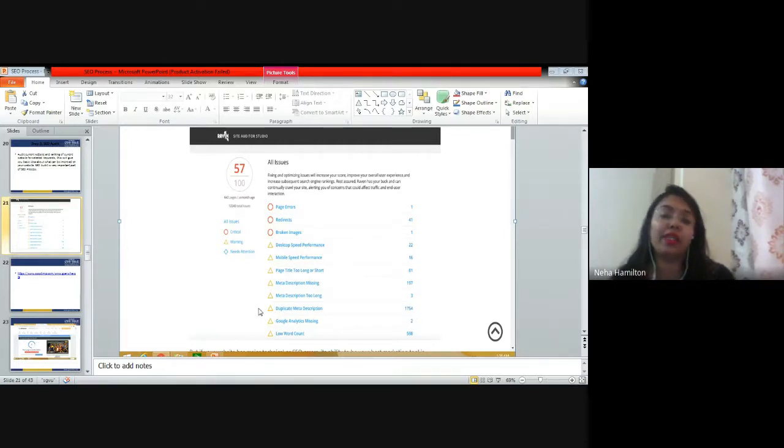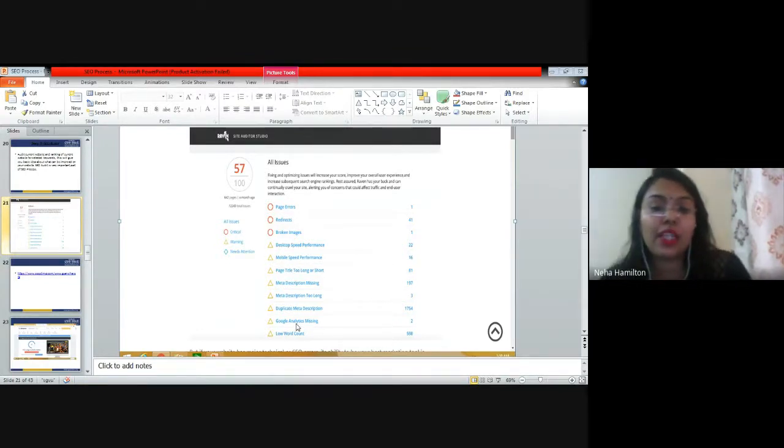1754 duplicate meta descriptions means they may have multiple web pages and in those multiple web pages they have copy pasted the same meta description. For example, the programmer is not having time to write a meta description for each web page in a website, so what did he do? He copy pasted. And it is copy pasted 1754 times.